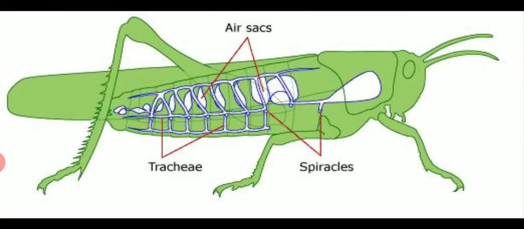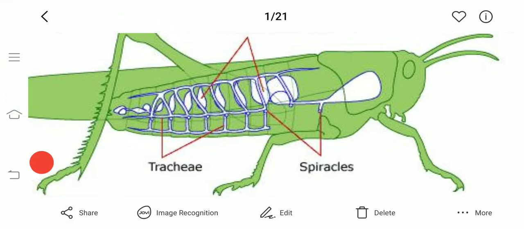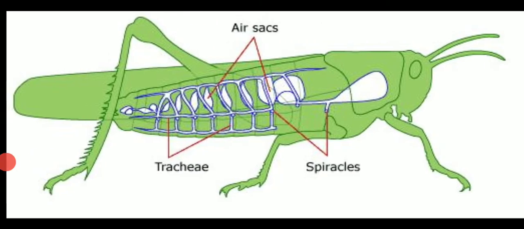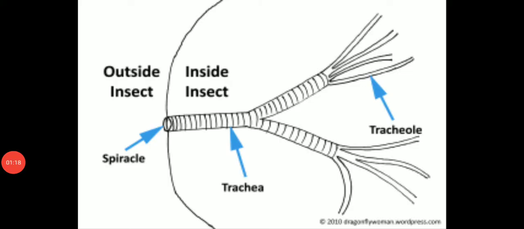Now this will be something new for you. If you imagine any insect, a cockroach, a grasshopper, any insect, they have a special respiratory system known as the tracheal system. It is because of the trachea. These trachea directly open to the outside through spiracles. That means insects take in oxygen through the spiracle, and it travels through the trachea and then the tracheoles.